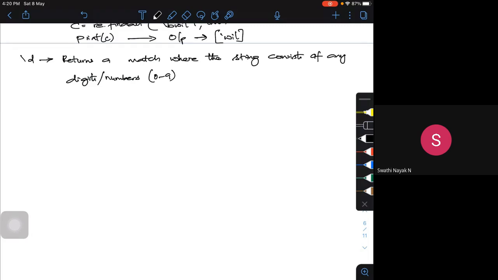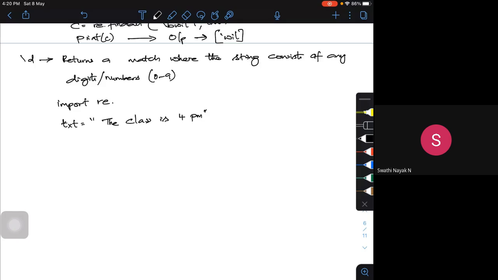Now if I try to give an example for it, import re. I'm going to define the text is equal to, the class is at 4 p.m. It's simply given like this.